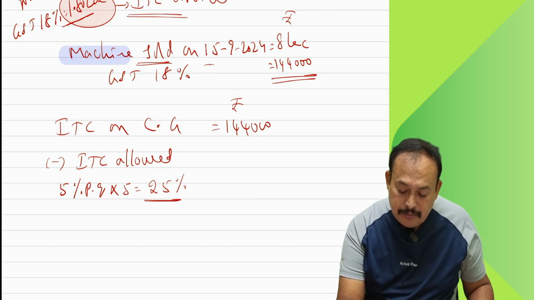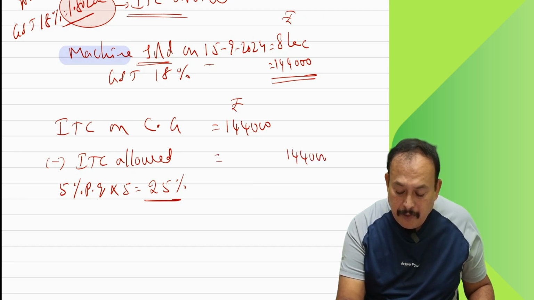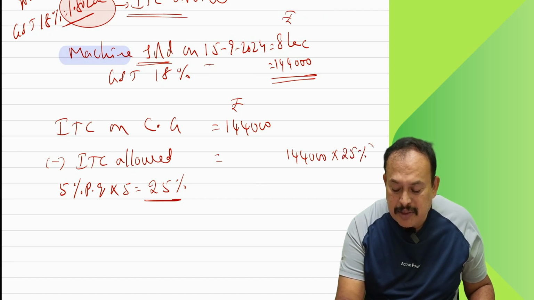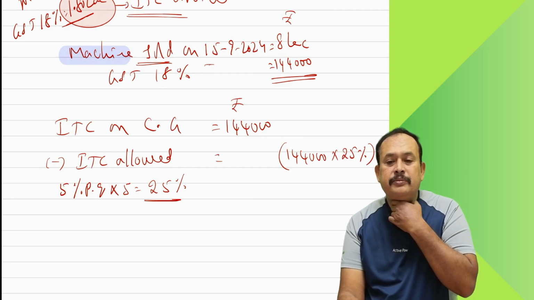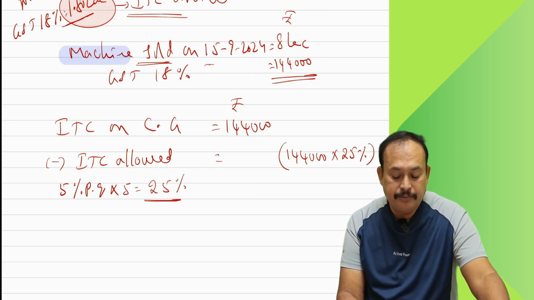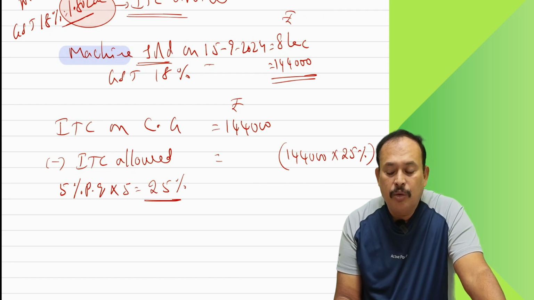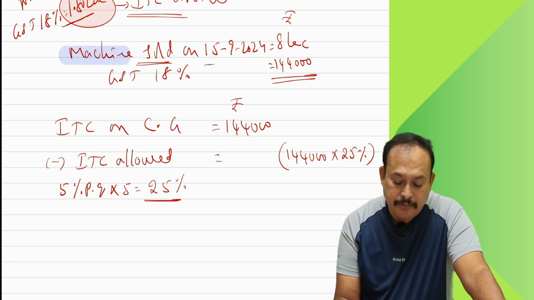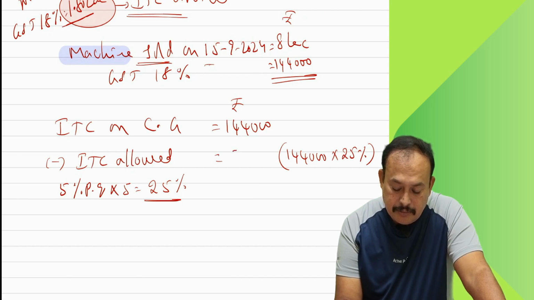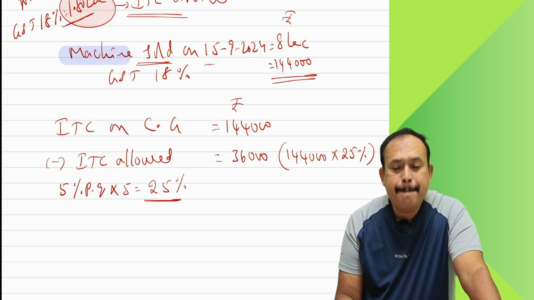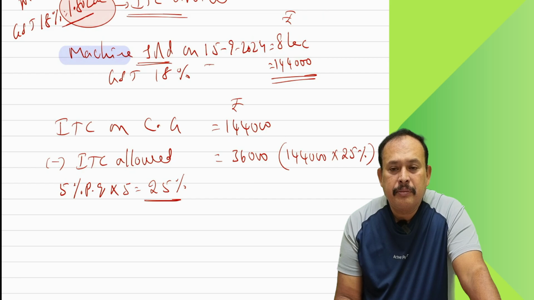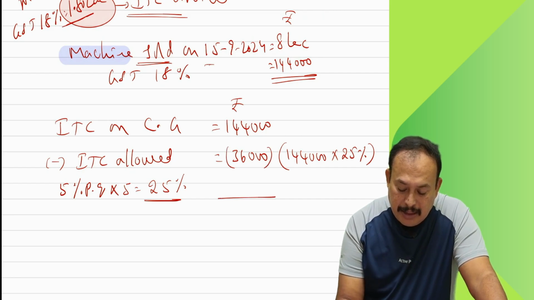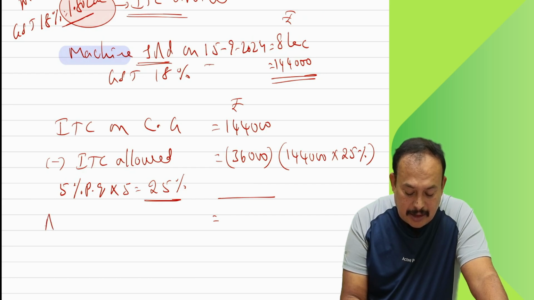So 1,44,000 into 25%. How much comes? That is the amount allowed: 1,44,000 multiplied by 25% is 36,000. Is it clear? Yes, sir. Okay. The balance amount is not allowed.